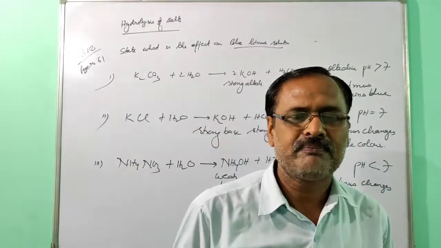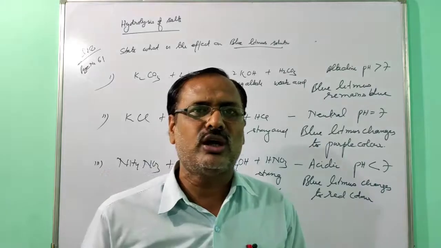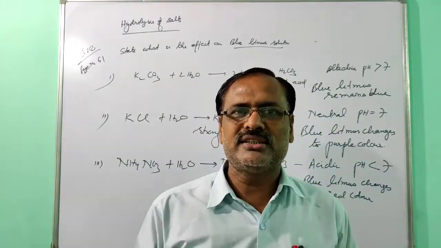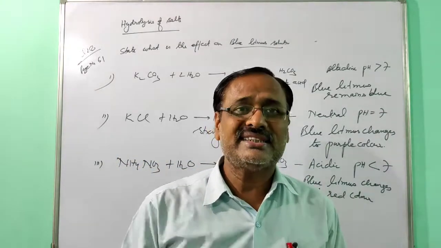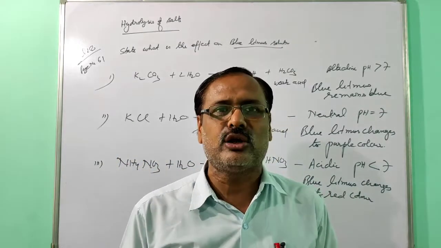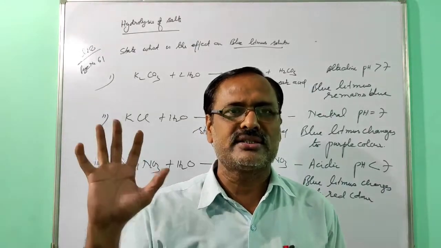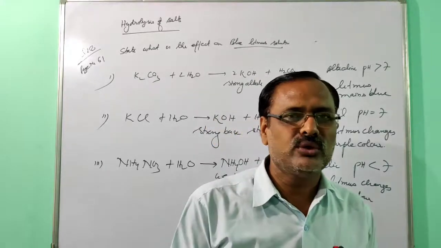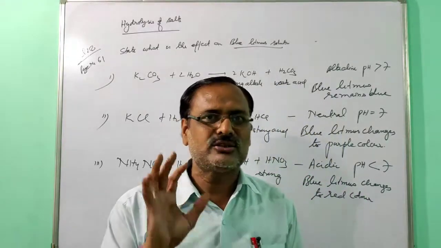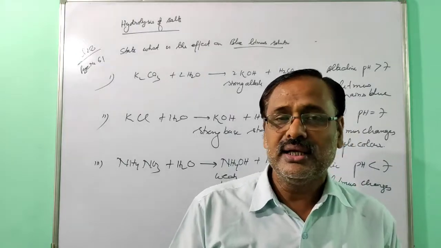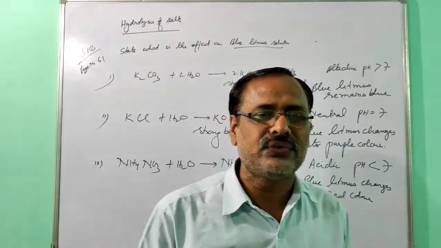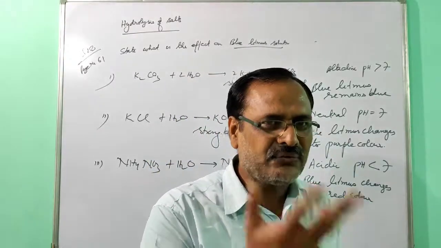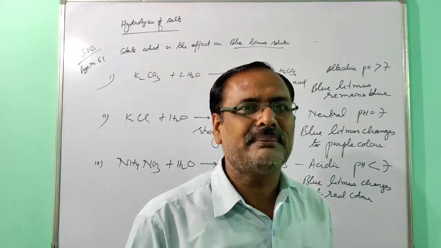Now deliquescent salt. Some water soluble salts, when they are exposed to the atmosphere, absorb moisture and dissolve in that. Such salts are called deliquescent salts, and the phenomenon is called deliquescence. At your home you are seeing common salt. If you keep it on a table where you are taking food in this rainy season, within 3 or 4 hours you will get droplets of water.